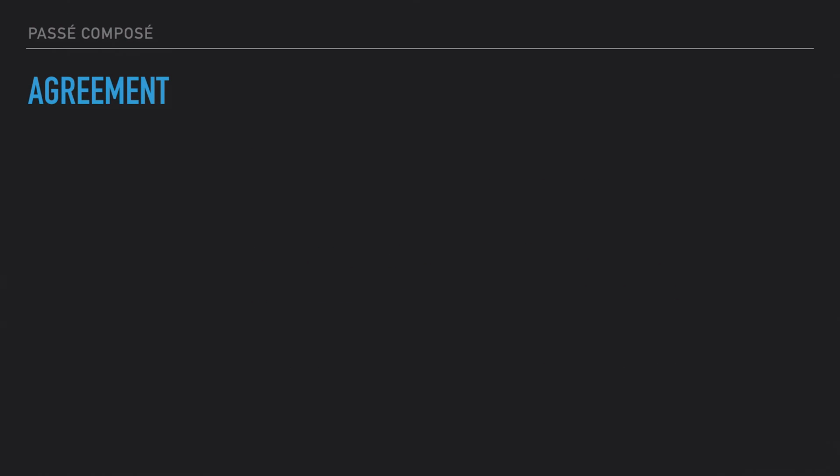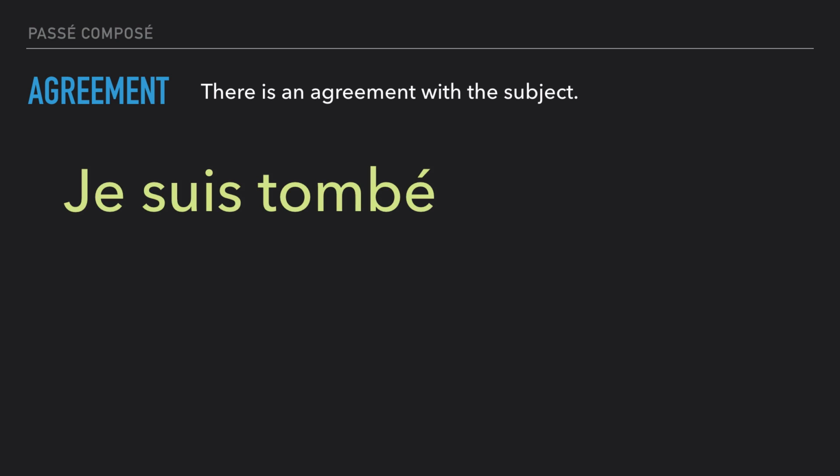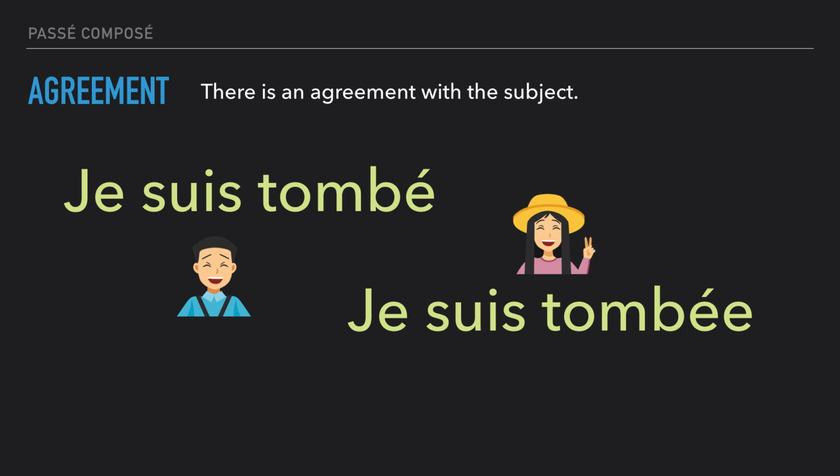Okay? Let's see the agreement, because with the verb être there is also an agreement, but it is easier because the agreement is between the past participle and the subject. So here in our sentence, je suis tombé, it is a boy speaking because we've got this ending tombé. A girl will say je suis tombée. The pronunciation is, of course, for this kind of verb the same, but in written French, you need the letter E at the end of the past participle, and this time you know that je is a girl.